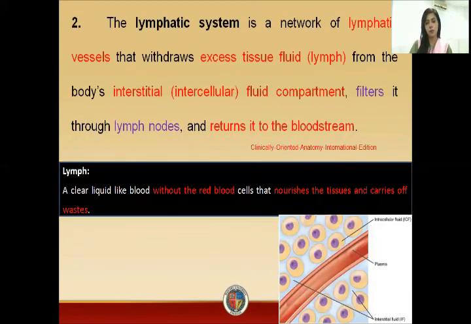Now, the lymphatic system is different from your cardiovascular system. This lymphatic system actually contains the lymph. Your cardiovascular system contains the blood that is rich in RBCs. This lymphatic system is a clear liquid like blood, but without the red blood cells.